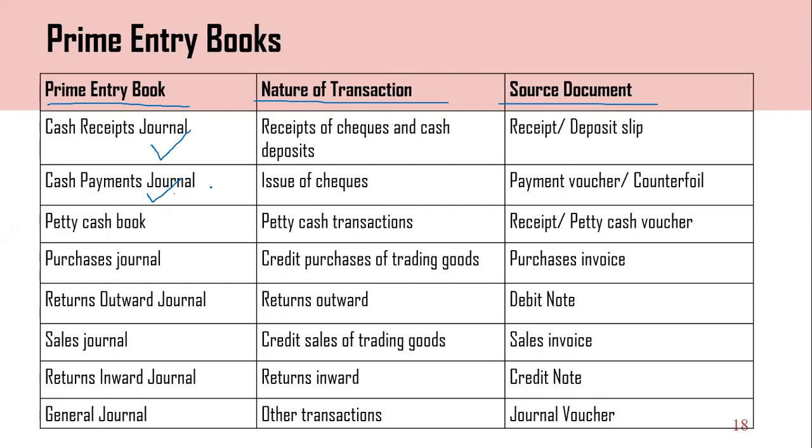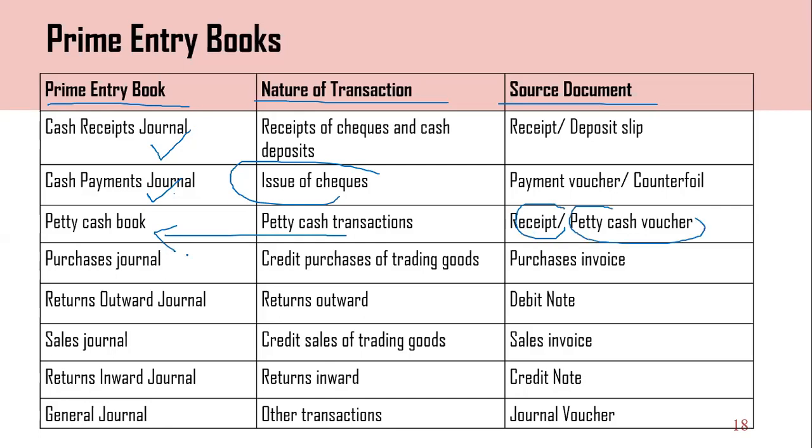Then what kind of transactions are recorded here? The issues of checks and cash. That's the petty cash book. Petty cash transactions we record in the petty cash book. As source document, we can use a petty cash voucher or receipt.